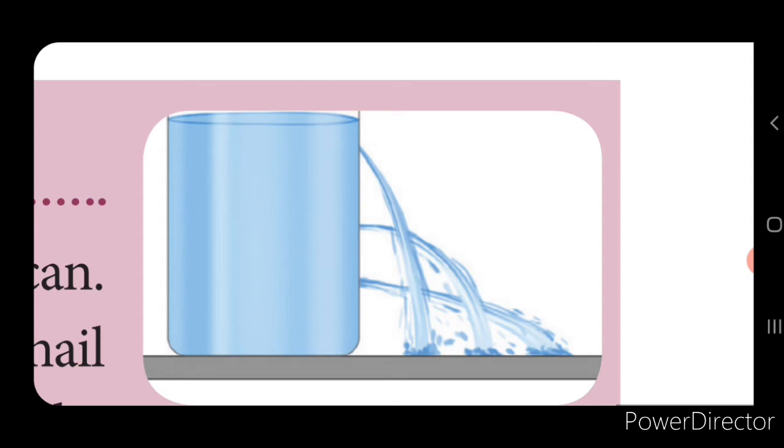Water will drip out from the top hole. If you see the middle hole, it will come out with a little increased speed. At the bottom hole, you can see that the water comes out with more pressure, right? So at the top, the water drips out from the top hole. At the middle there is a little more speed compared to the first hole, and at the bottom the water comes out with more pressure. So this indicates that the pressure exerted by a liquid is determined by the depth, or depends on the depth.